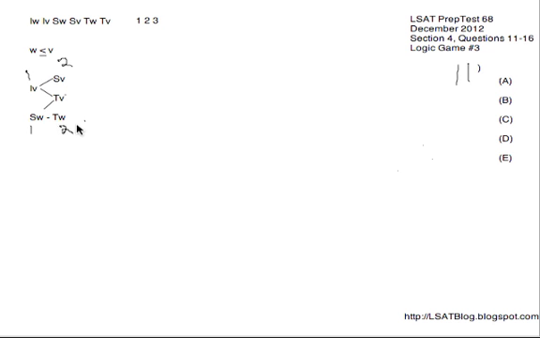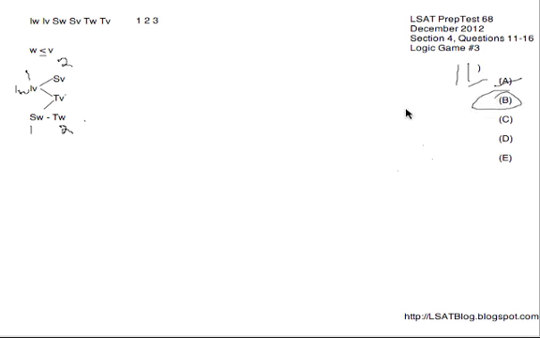Now, the only variable not included here right now is IW, and since IW is before or equal to IV, and IV is 1, IW is also going to be 1. So now we've accounted for all 6 variables here. Must be true except: IW is 1. Yes, that has to be the case, so A is gone. SW is 2. No, SW is actually 1. So B is not a must and is therefore our answer.